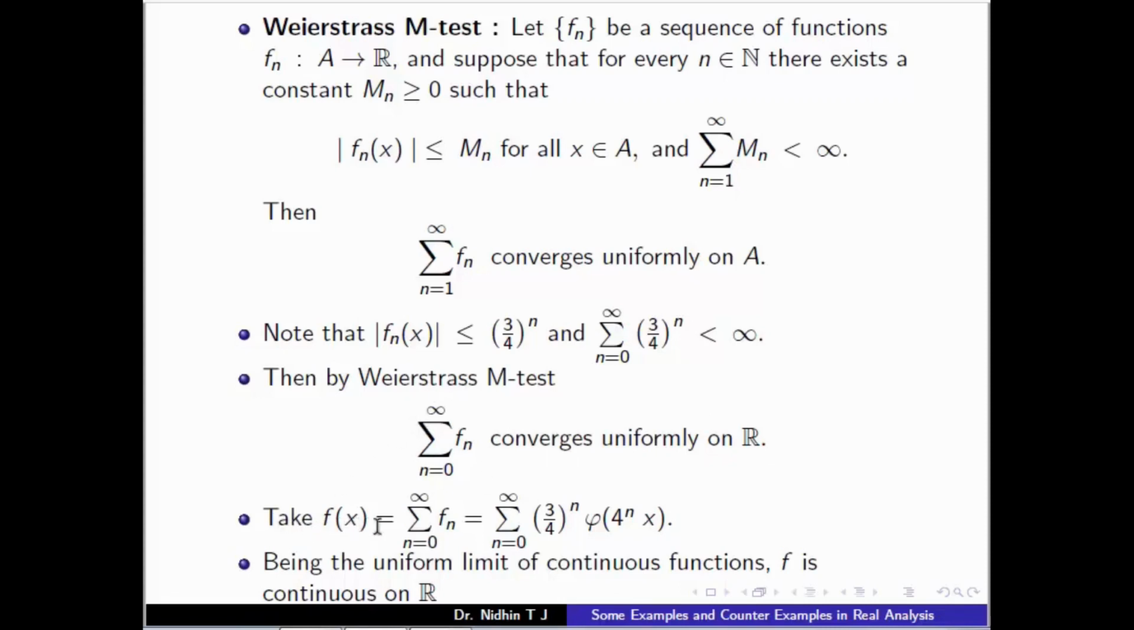So we take f(x) equal to the summation of f_n, where f_n are these functions (3/4)^n φ(4^n x). So f(x) is the uniform limit of continuous functions, and being the uniform limit of continuous functions, f is continuous. So this function f is continuous on R, and we show that this function f is nowhere differentiable.